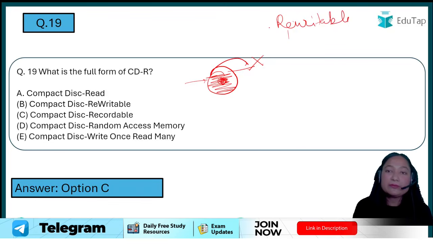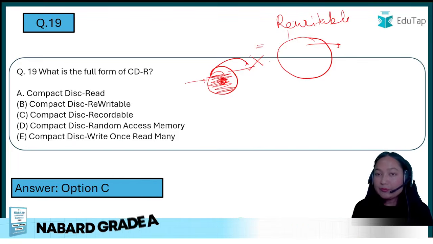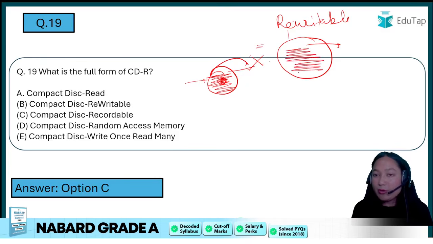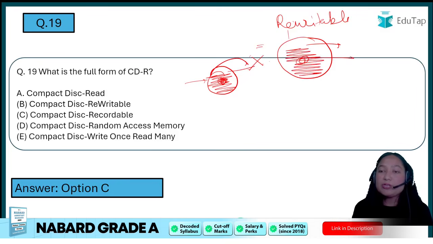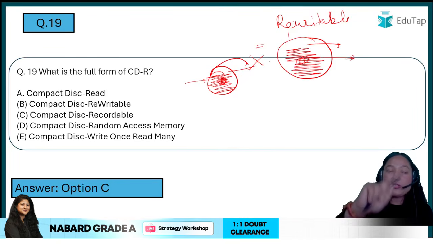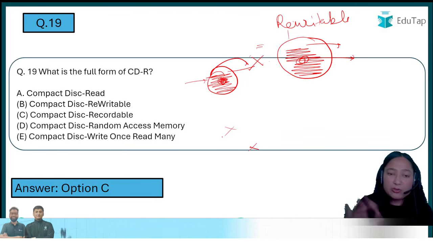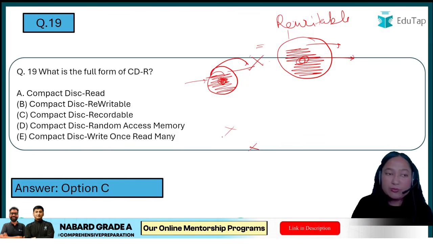Then we have recordable, which is when you can write only once. The disk is empty, but you burn the information on it once. Now you cannot change it. You can only write the content when it was empty, once. And these two options don't exist, you don't need to focus on those. Only A, B, C you need to focus on.